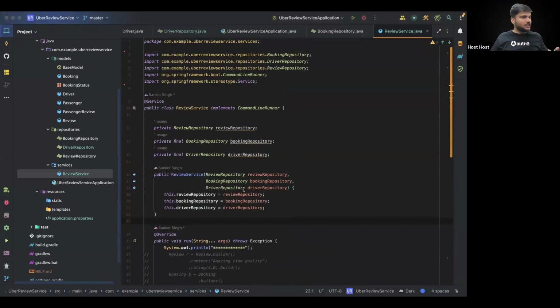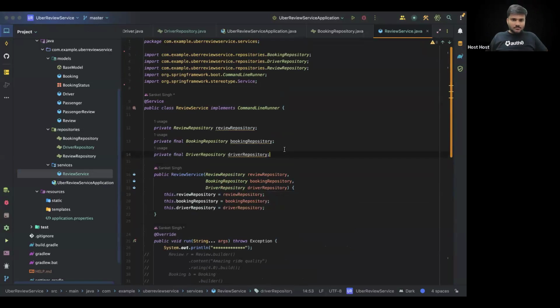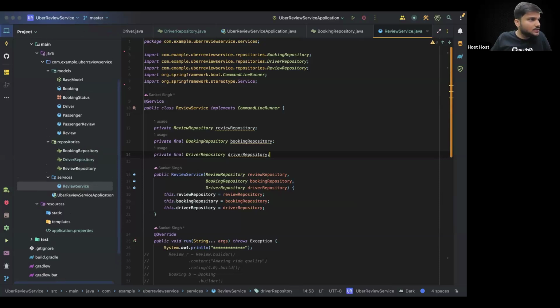Cool. Now let's continue our discussion. We'll spend some more time understanding a few things around databases and everything, and then mainly we'll start up the things. Okay. Now let's come back to these models.